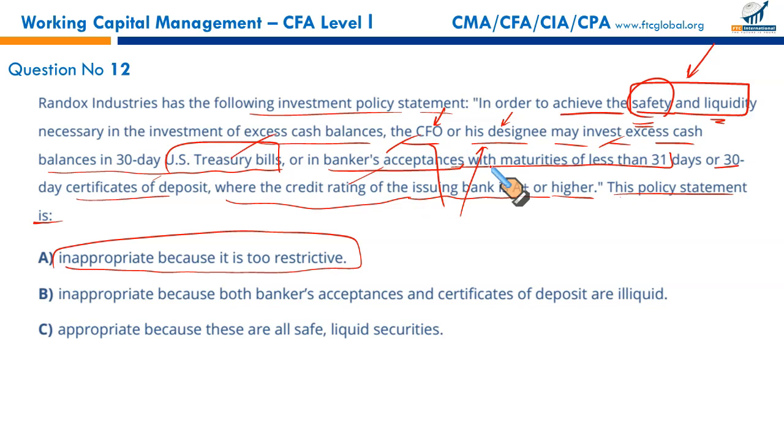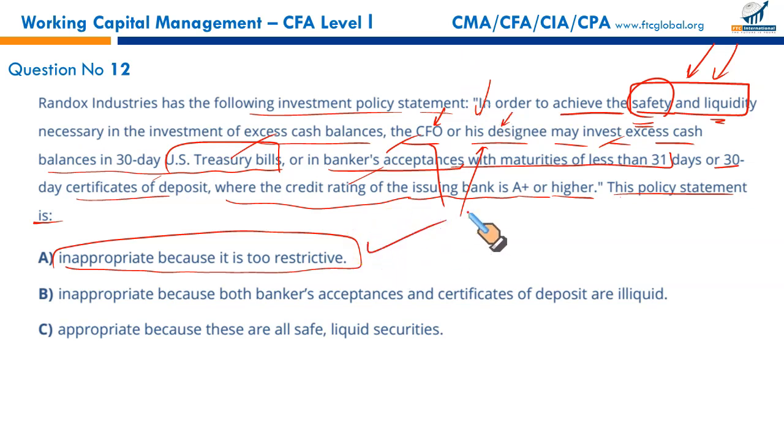A policy statement should focus on meeting the specific safety and liquidity needs. It should also allow flexibility. Some discretion must be given to the treasurer to make investments. This is too restrictive. This is the right option.